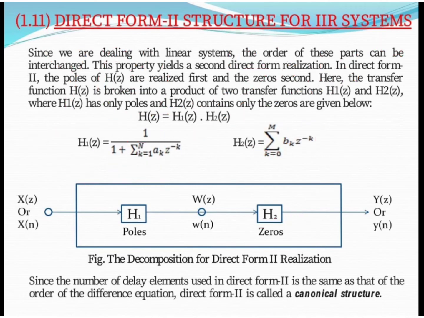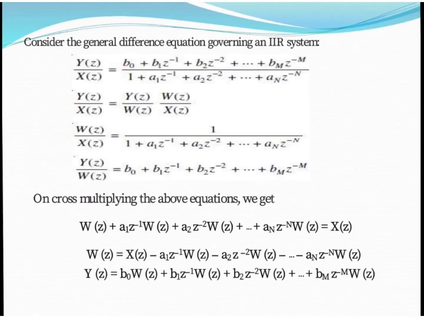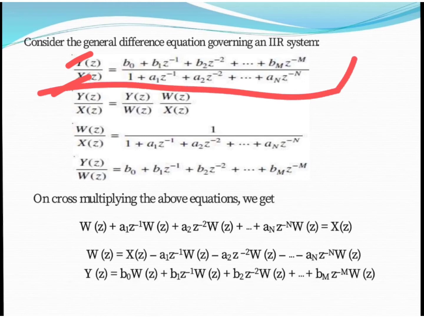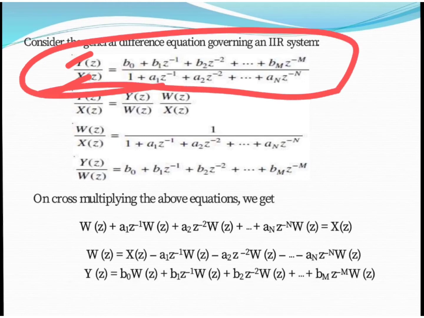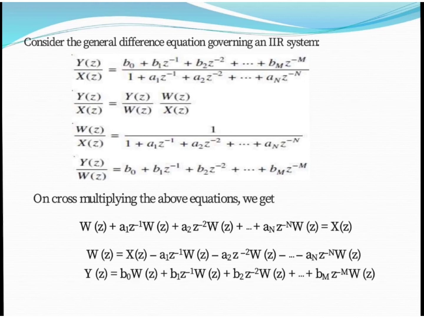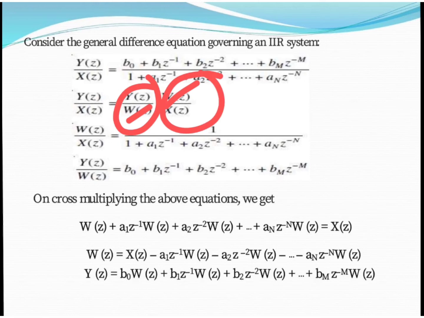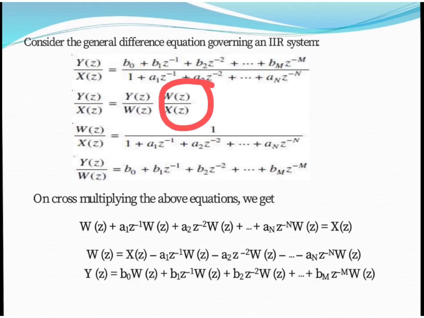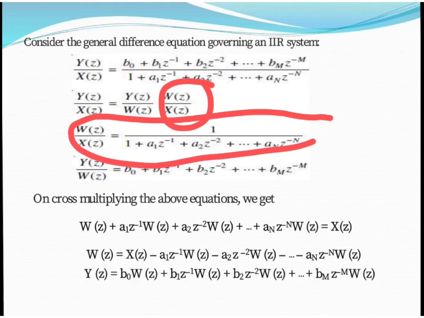So now we have derived all these equations for Y of z upon X of z. This is a standard IIR system. Now what we can do is multiply and divide by W of z. We can have two equations, Y of z upon W of z and W of z upon X of z, and W of z upon X of z is the poles part. So here we have the poles.